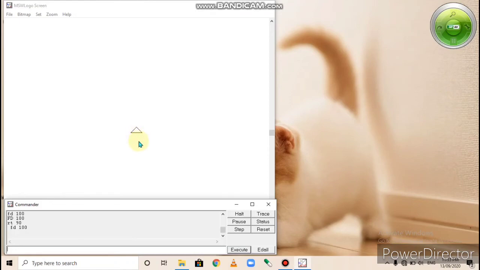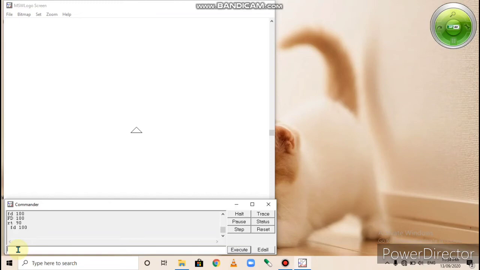Now primitives. The turtle moves and draws figures according to the commands or instructions given by us. The commands in Logo are also known as primitives. I have already told you the turtle will move according to the command which we have given in the input box. These commands are also known as primitives, right? Open page number 85, primitives.